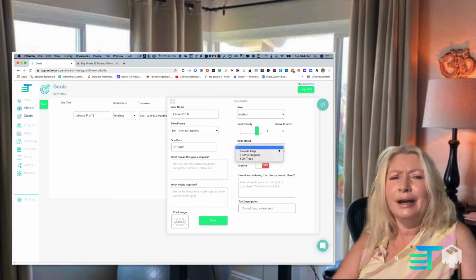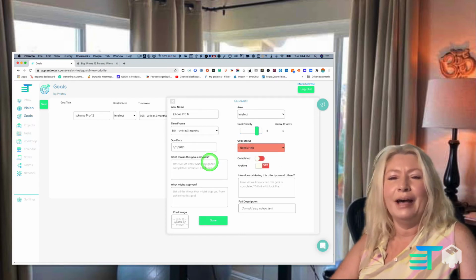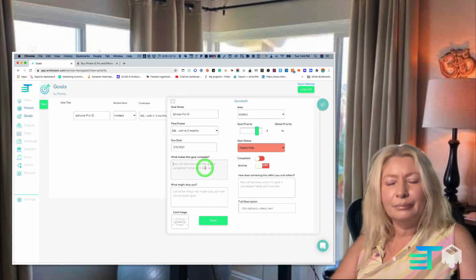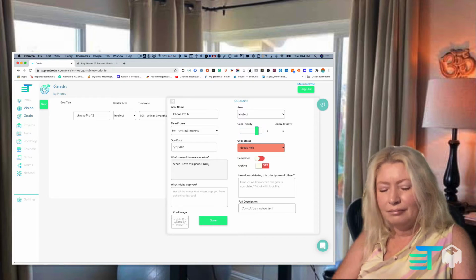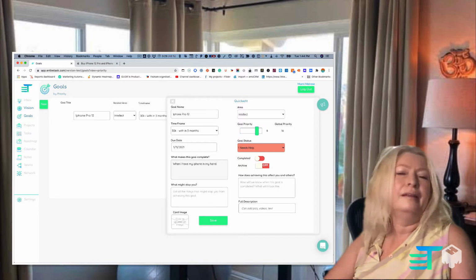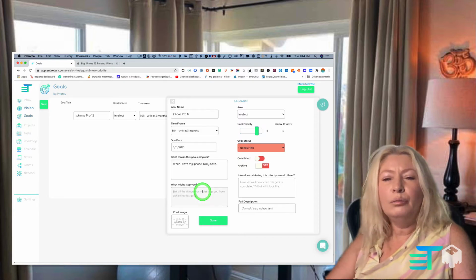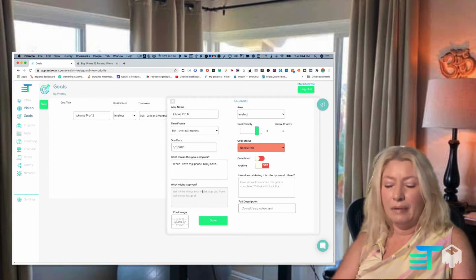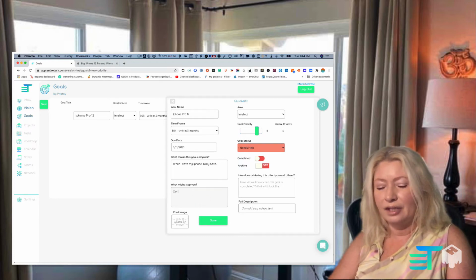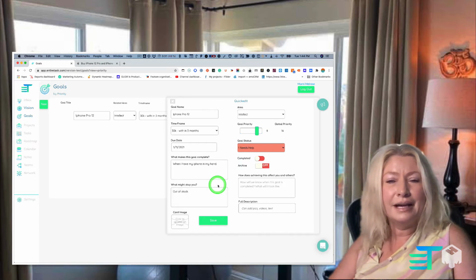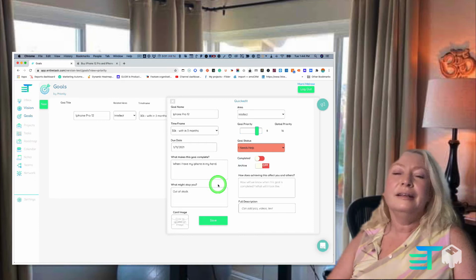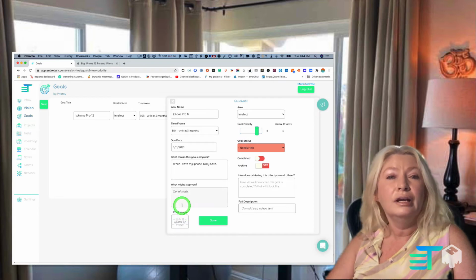Now our goal status. Goal status, I haven't done anything with this, so I'd say that it definitely needs some help. Now, what would make this complete for me? When I have my iPhone in my hand. Okay? That makes it complete for me. And what might stop me? I don't know. They're out of stock. Maybe I'm too late. I might not hit that timeline or something.